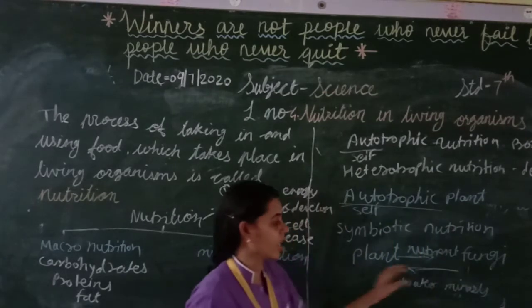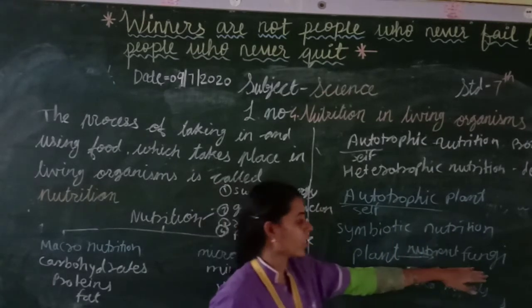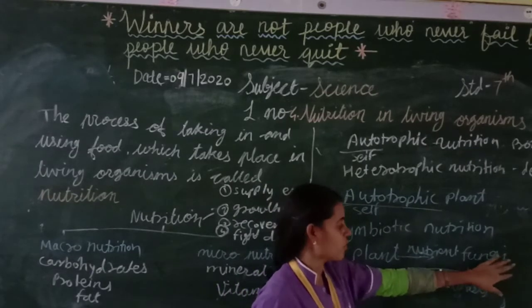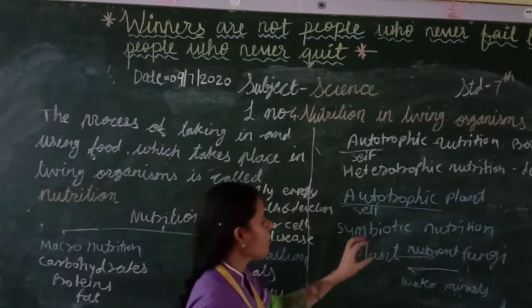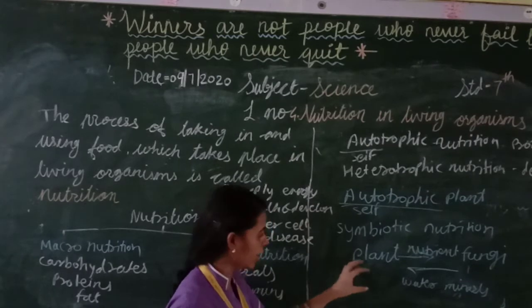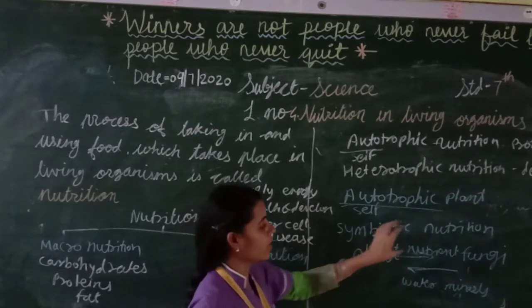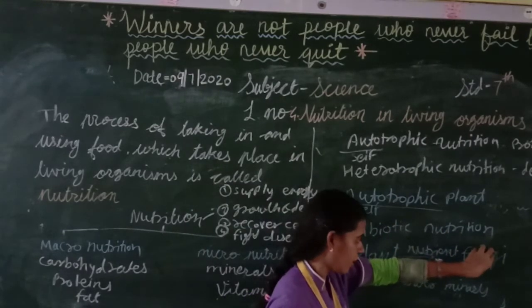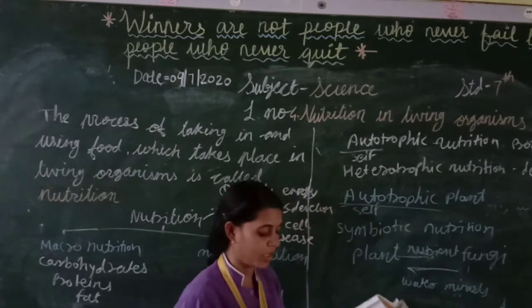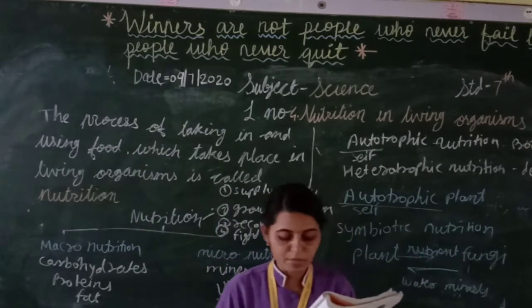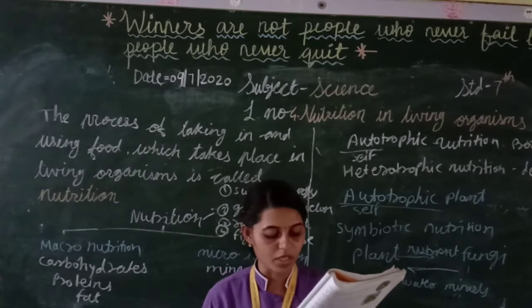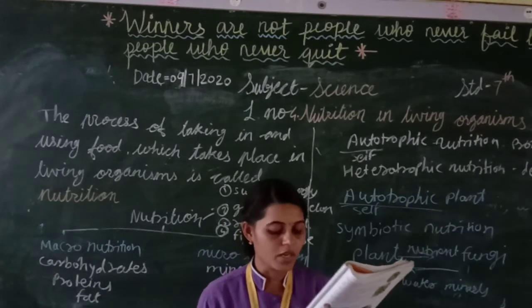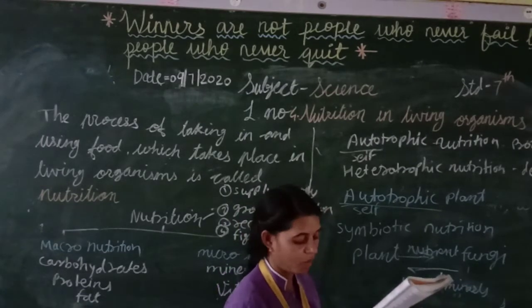They are sharing their things. Fungi cannot make their own food, so they depend on plants. So the plant provides nutrients to the fungi, and in turn the fungi supply minerals and water.